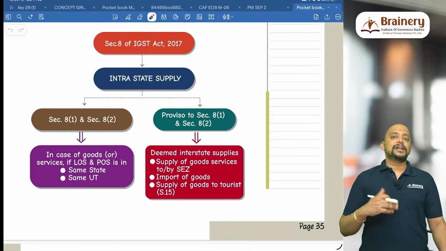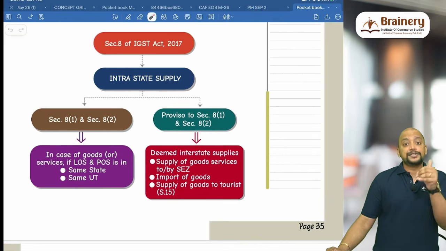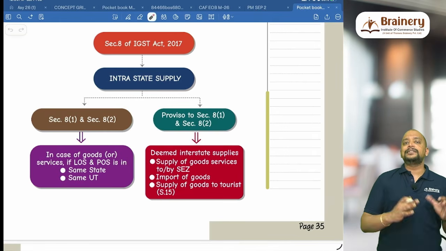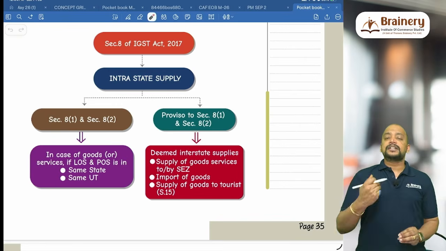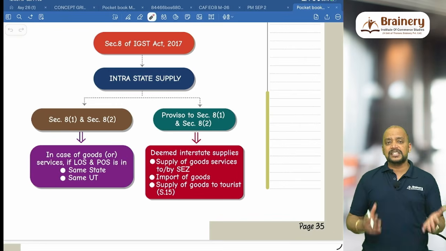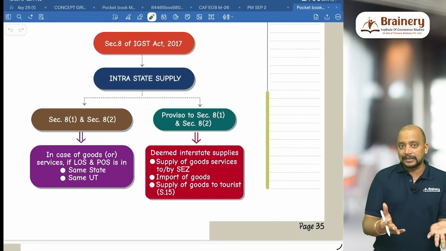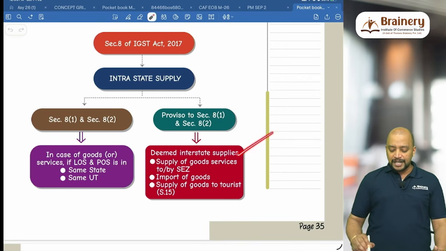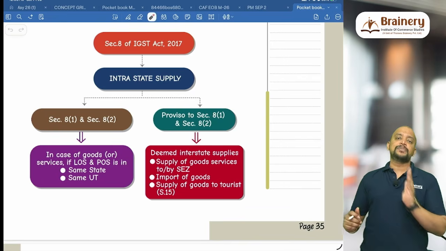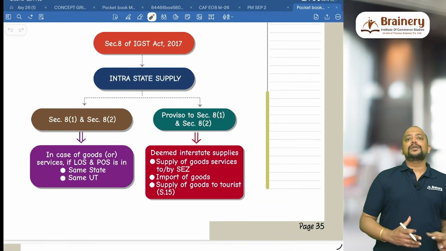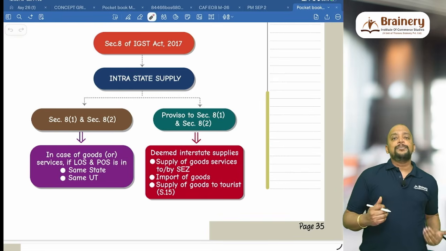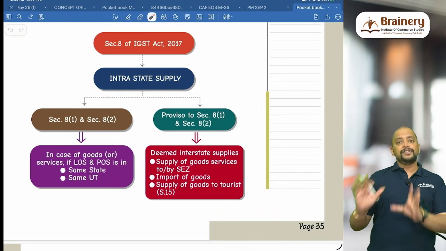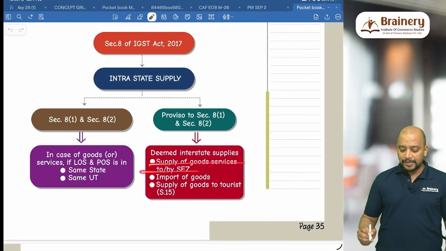If location of supplier and place of supply is in the same state or same union territory, then it will be intrastate. However, even if the supplier and place of supply is in the same state, in some cases it will not be intrastate. That is, if it is deemed interstate, we don't have to check that. Already I told you. So if it is deemed interstate, that is, supplied to SEZ and by SEZ. If the supplier is in Tamil Nadu and the SEZ is also in Tamil Nadu, that is, place of supply is also Tamil Nadu, but the supply is made to an SEZ, so it will be deemed interstate. Same is the case for supply by SEZ.